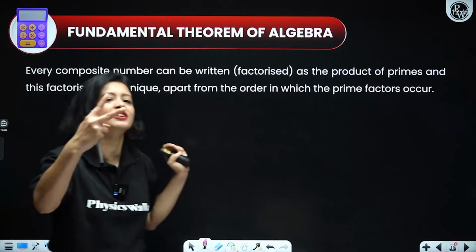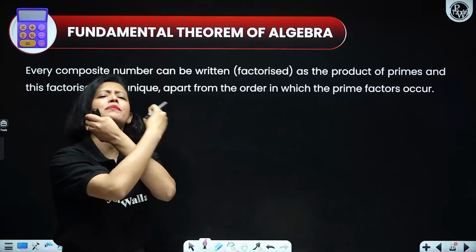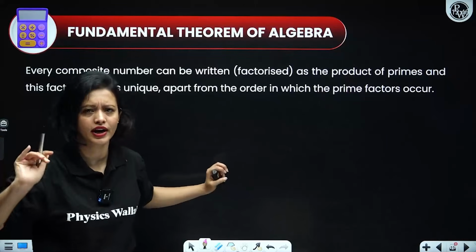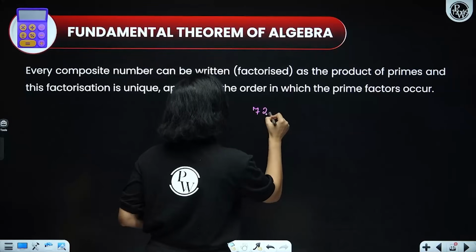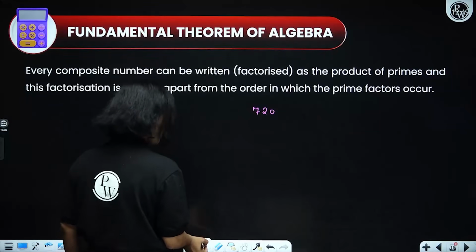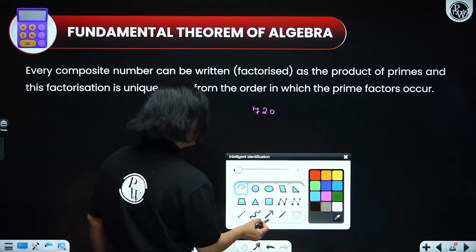So there are two parts of this statement. The first part is saying that every composite number can be prime factorized. That's all, right? So let's just take any composite number. We are going to take 720 and we are going to prime factorize it. Right, everyone? Okay.